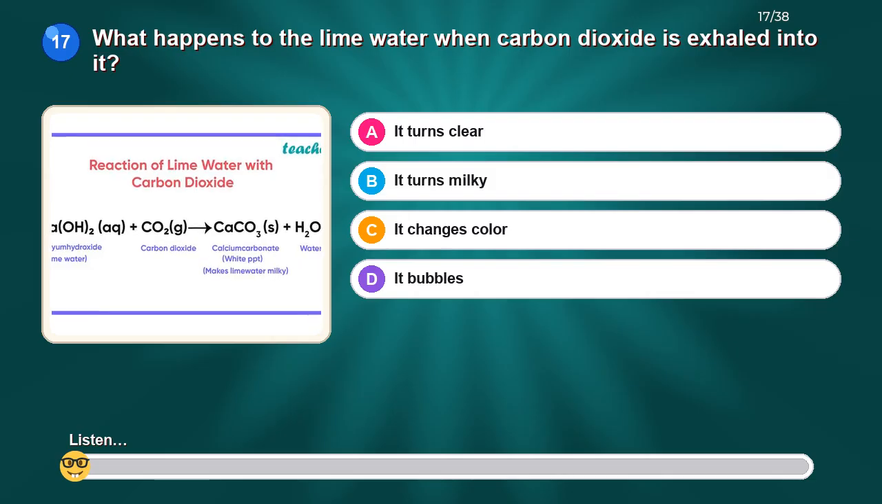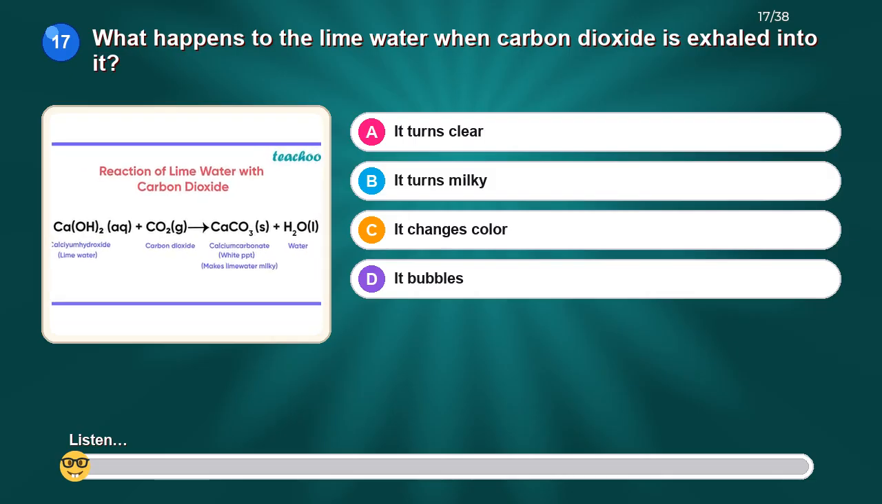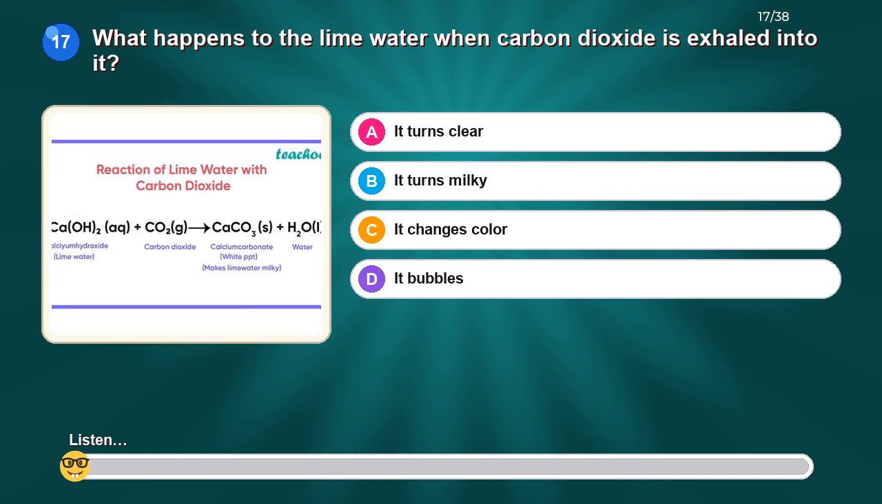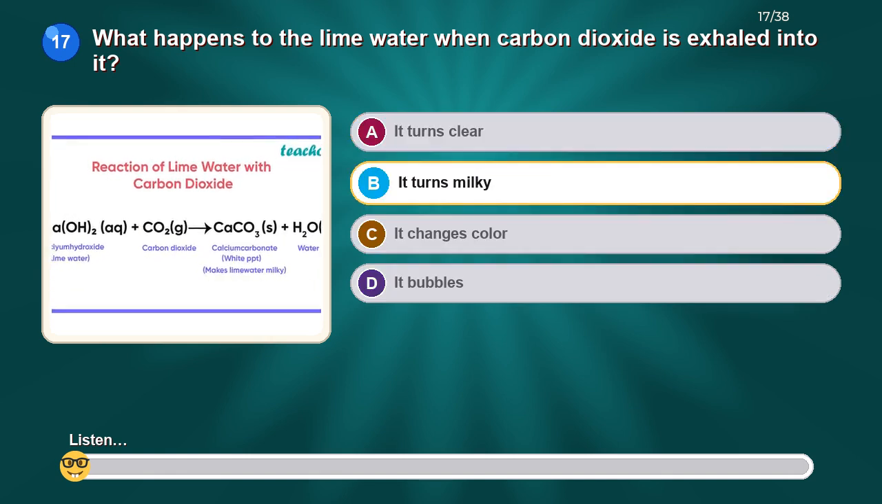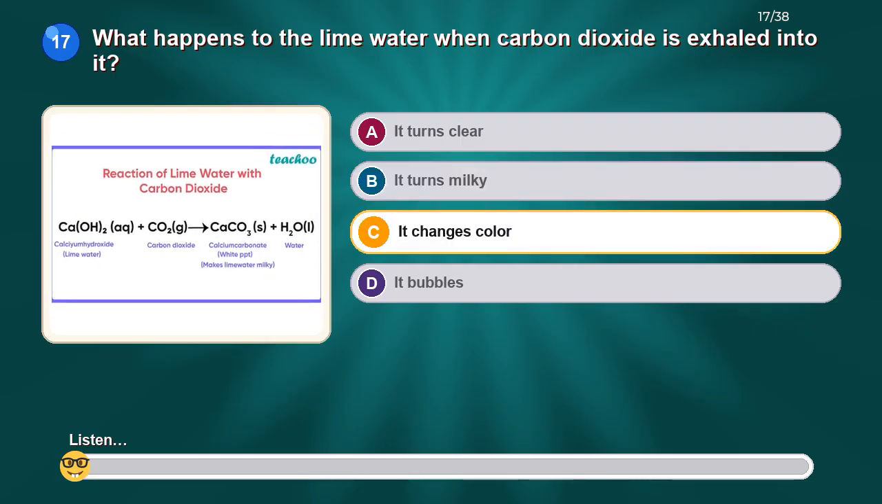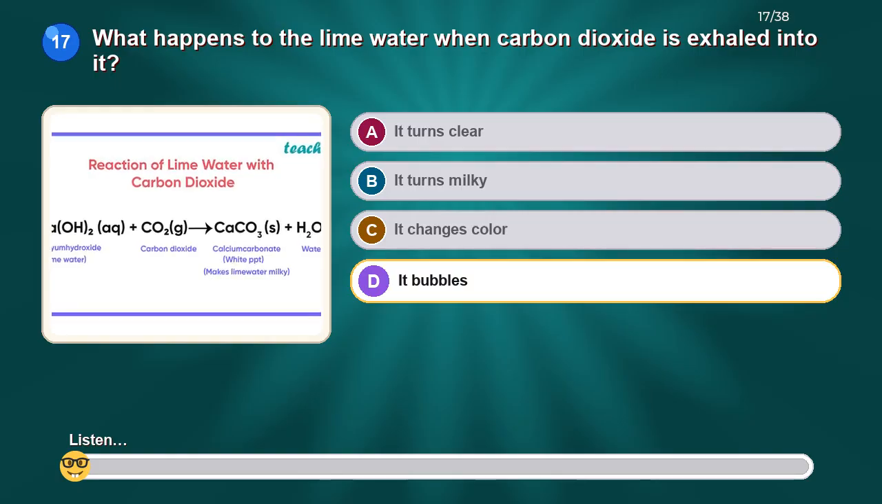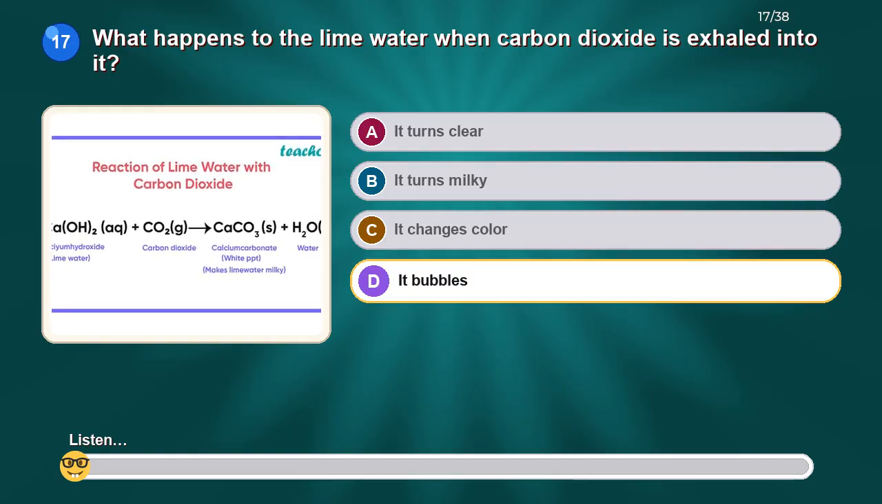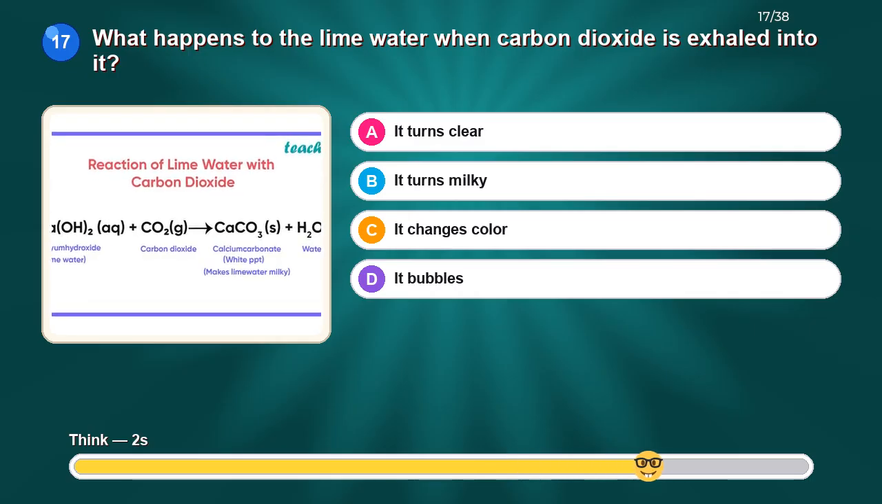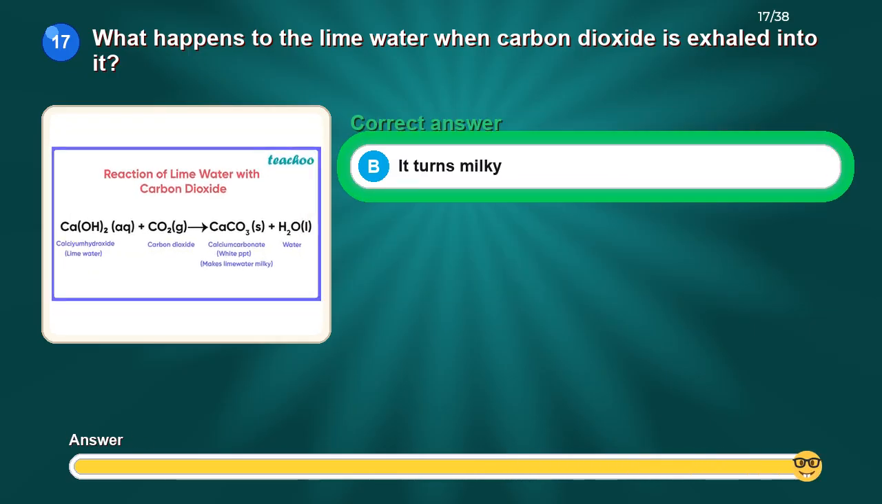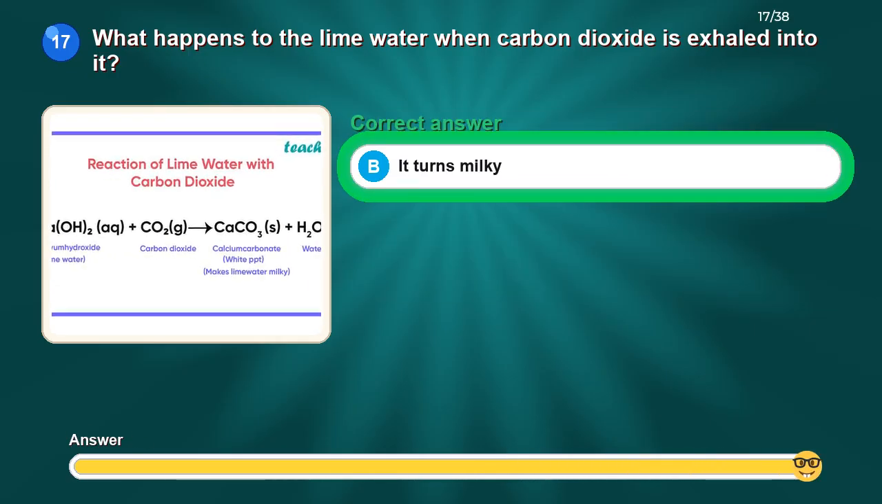What happens to the lime water when carbon dioxide is exhaled into it? Option A. It turns clear. Option B. It turns milky. Option C. It changes color. Option D. It bubbles. The correct answer is it turns milky.